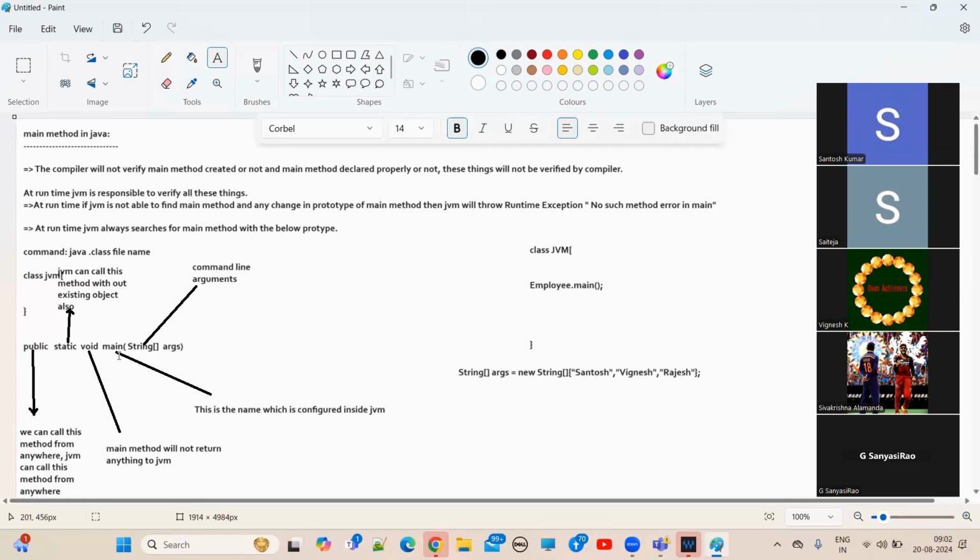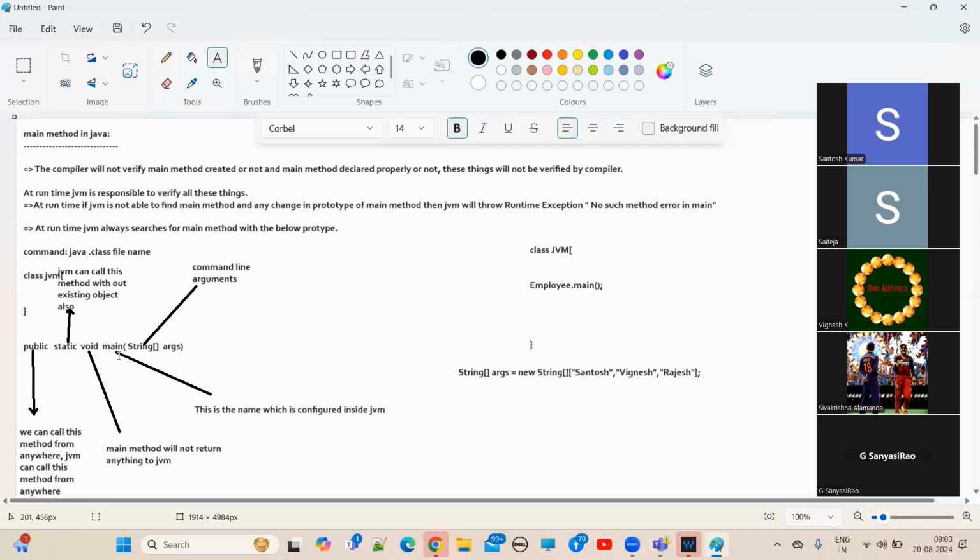So why the name main method? Inside the JVM program, they configured the main method name itself as main. If you are able to update the main method configuration available in the JVM class, then you can happily change your main method name. But as a programmer, we don't have control. So that's why we put main, the method name which is configured inside the JVM.